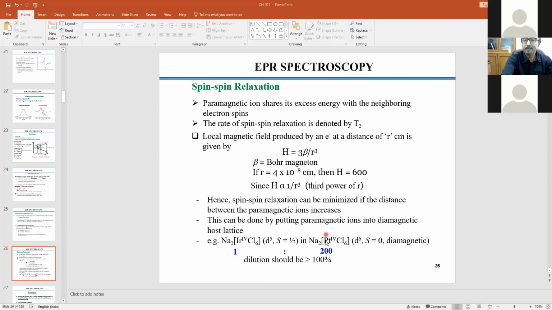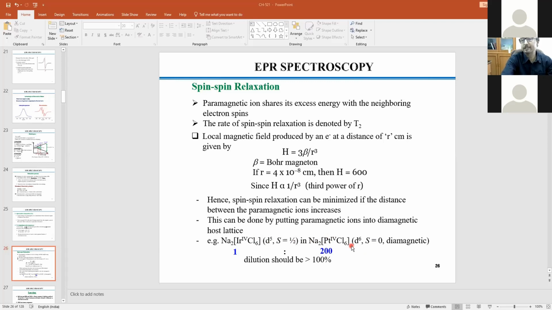You look at that host: it should have the same geometry. You can see in both the cases that it is iridium 4d5 and platinum 4d6. So S equal to 0 for one; both are heavier metals, so no question of high spin, all low spin. And you can have S equal to half, that means a doublet state, octahedral geometry, same ligand, same metal oxidation state, and same counter anion. Only one is paramagnetic, the other is diamagnetic. This is the best host possible. Similarly, you can choose a certain kind of host for a certain molecule, but it's not an easy task to find the suitable host.